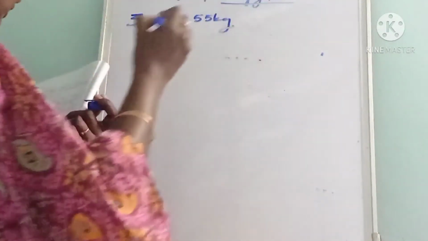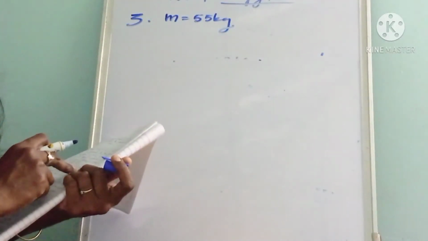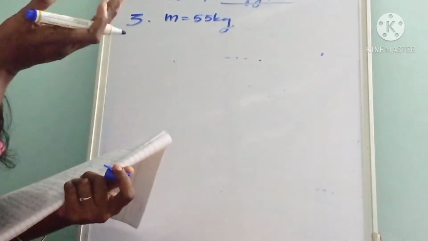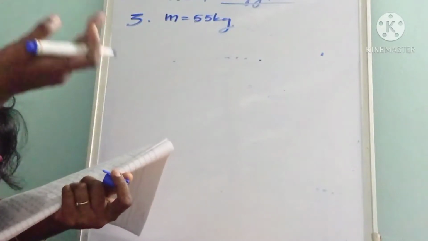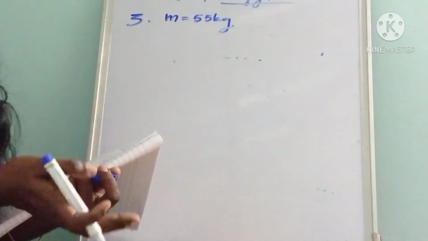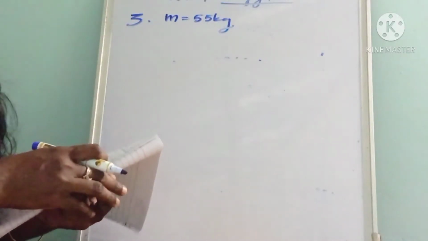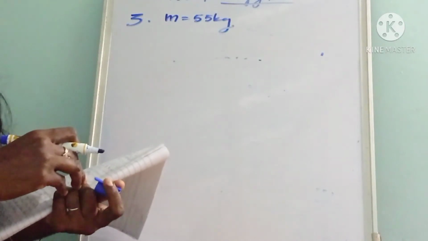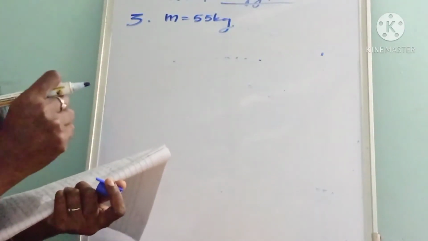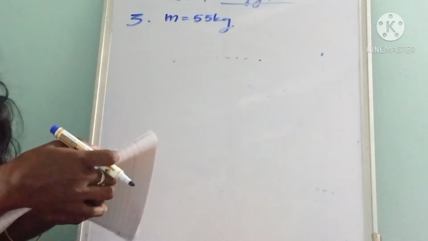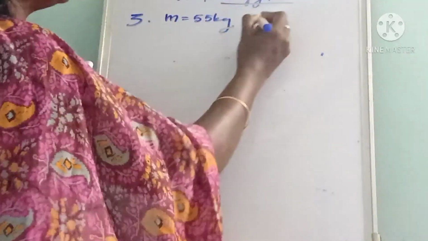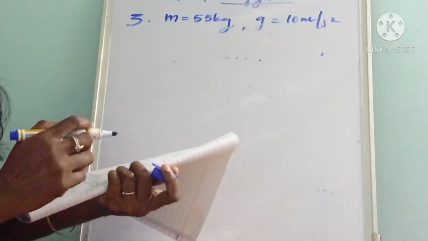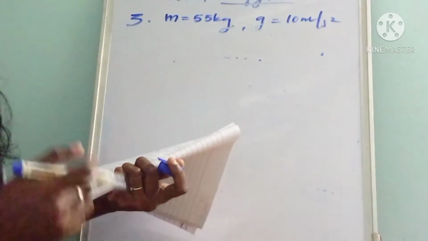55 kg, and he climbs upstairs 20 steps in 10 seconds. The stairs contain 20 steps, and he climbs the 20 steps in 10 seconds, and the height of each step is 20 centimeter. Then we have to calculate the power of the boy to climb up the stairs, and g is given as 10 meter per second square. We have to calculate the power of the boy. That is the question.